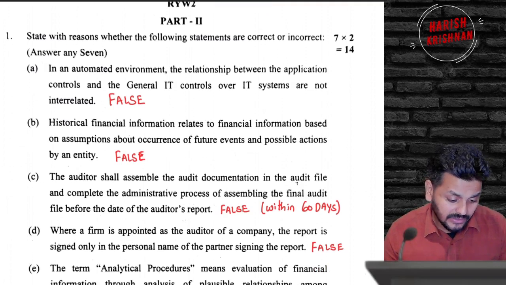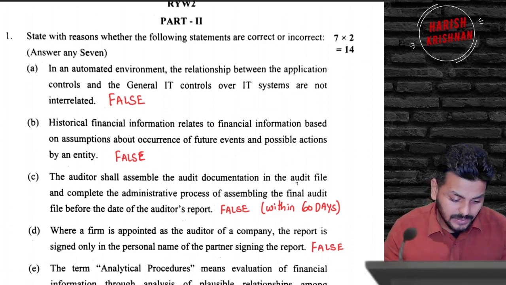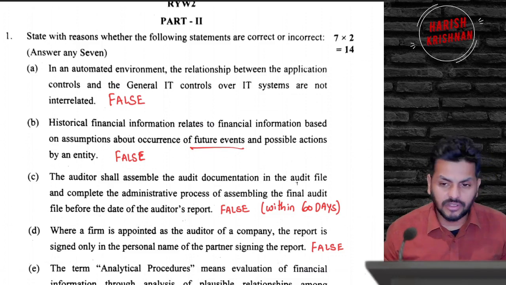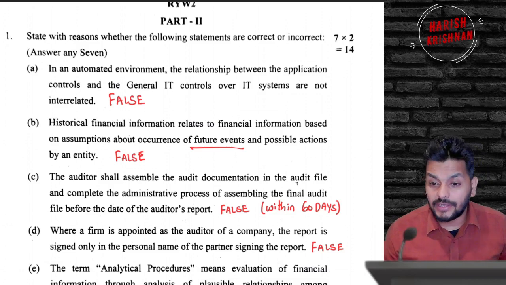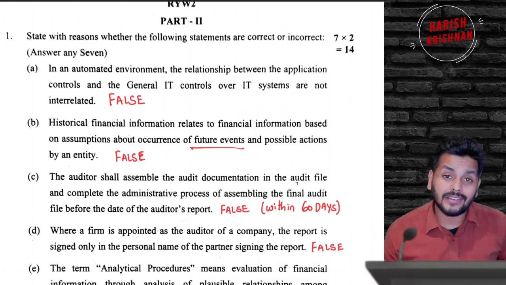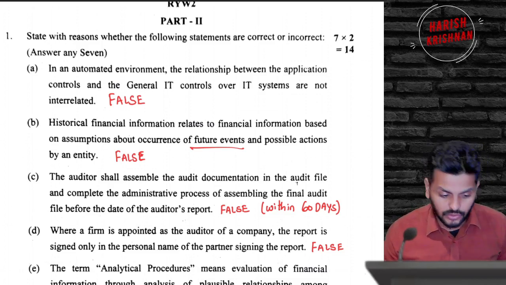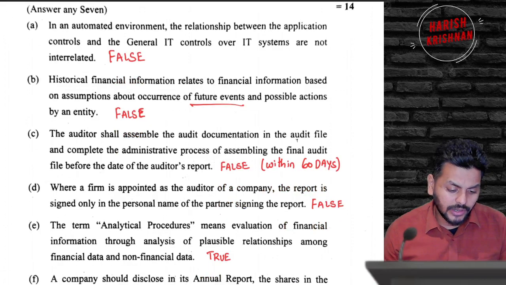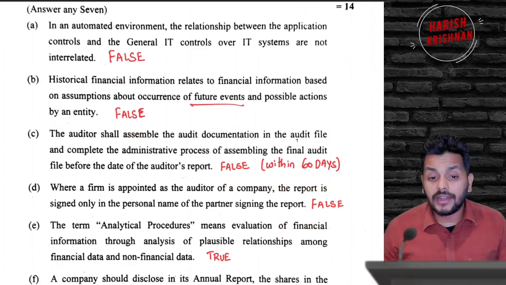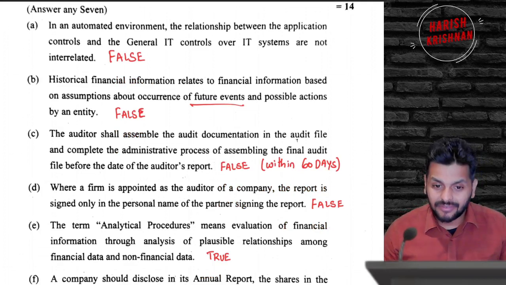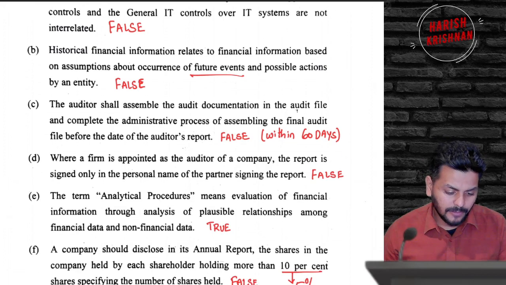The second question they asked is: historical financial information relates to information based on assumptions about occurrence of future events. How can historical information be about future? What they are talking about, future and possible actions by entities, is projected information. This one right here is historical, so the answer is false. Then: the auditor shall assemble audit documentation and complete the administrative process before the date of the audit report. No, you have 60 days time to do that. So that is also false.